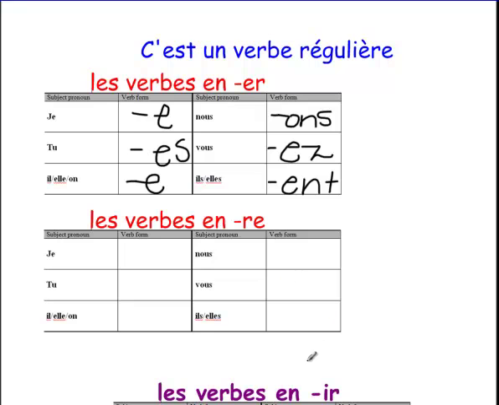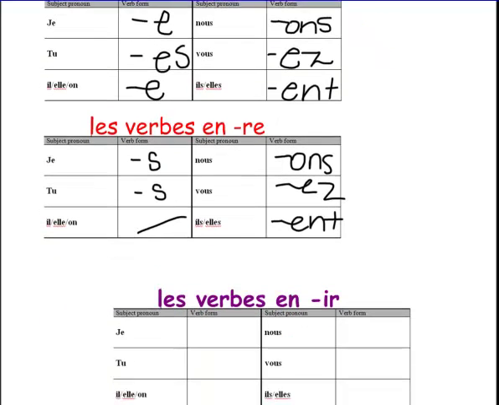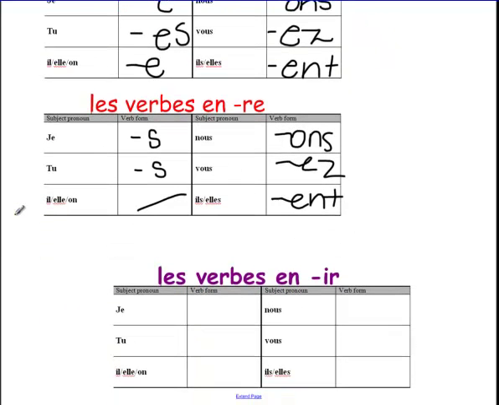And then we also learned the verbs that are RE verbs, like attendre, entendre, perdre. There's a small list of those. And you remember these endings attached to this stem are the s, nothing, ons, ez, and ent endings. Now, IR verbs, for regular verbs, again, you find the stem by taking off the IR, and whatever's left over is the stem. And then the endings for IR verbs are slightly longer.